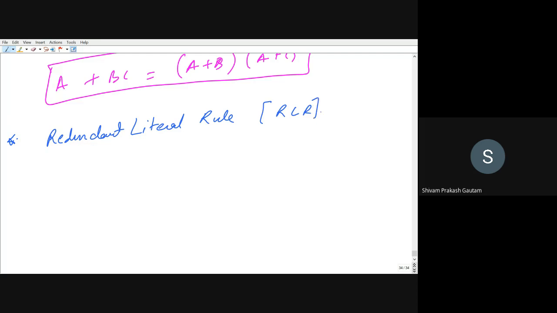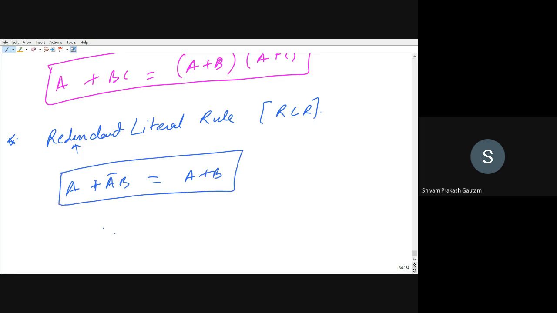Redundant means anything which is occurring again and again. So that is what is called redundant. What does this law say? A plus A bar B can be written as A plus B, right? A plus A bar B can be written as A plus B.